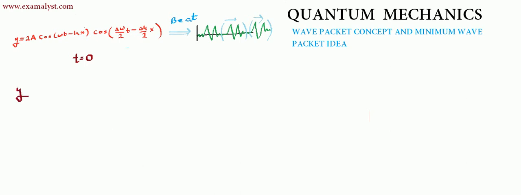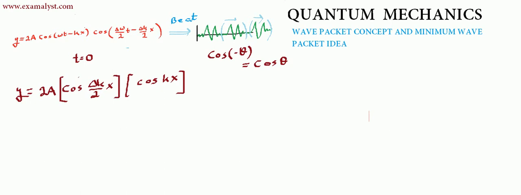This is the wave at t equals 0. So let us plot. Consider this part as a dash, and let us plot a dash with respect to the space.